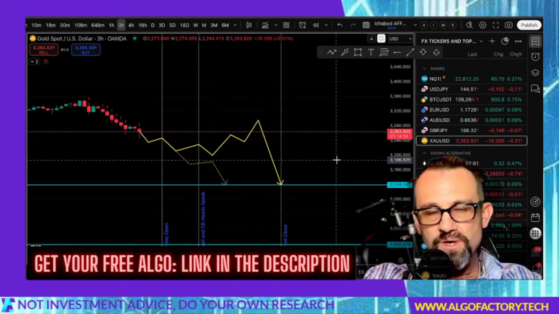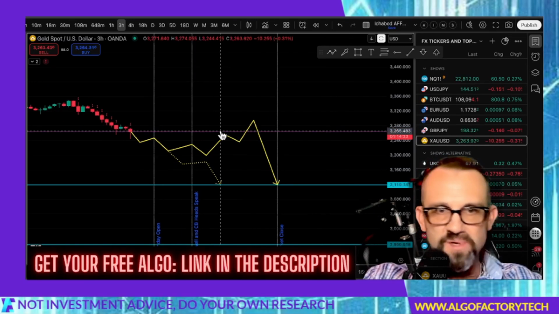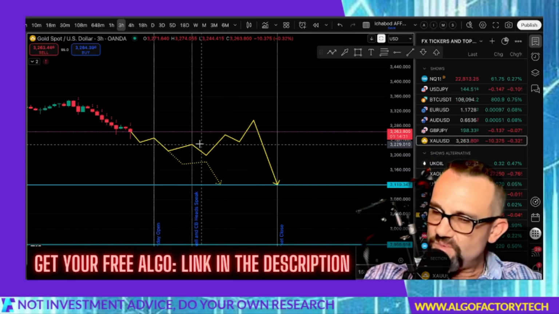So we might see price just kind of slowly go up to grab liquidity and continue down. And I think 3,100 is a good place for price to reach this week. But again, Tuesday being the wild card that it is, we'll see what happens with that.